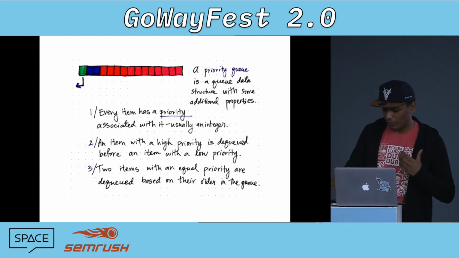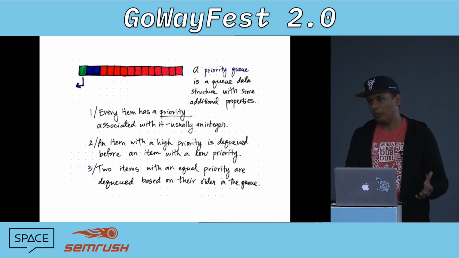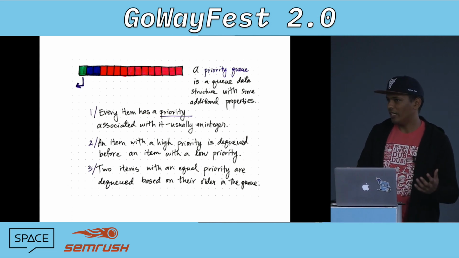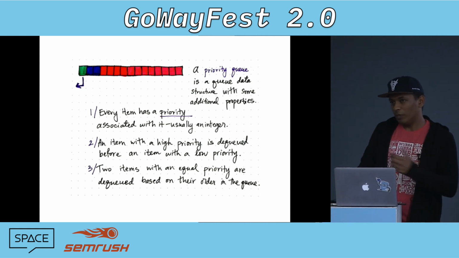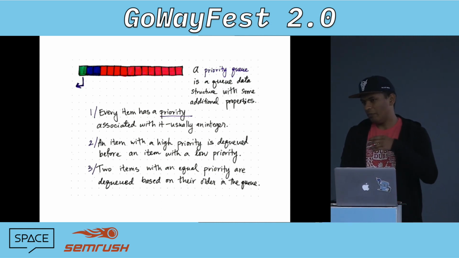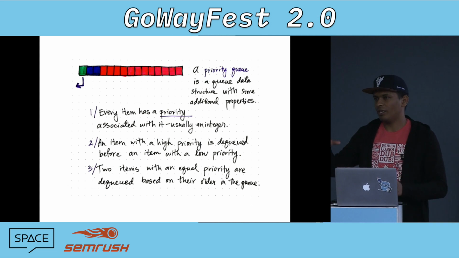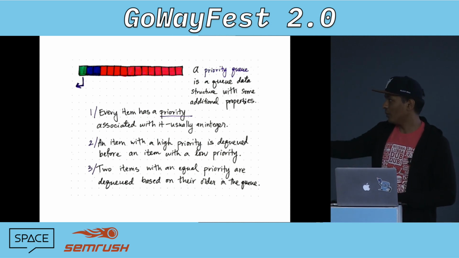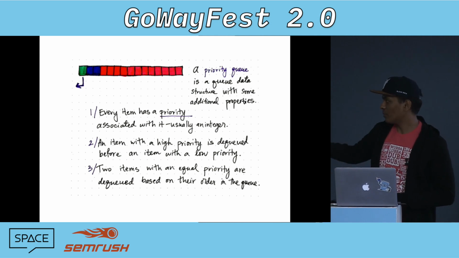A priority queue is different from a queue in the sense that everything you put inside the priority queue has a priority attached to itself. So let's say you put in 11, 7, 9. You can put them inside in any order. And when you take it out, the first thing that will come out will be 11 because it has the highest priority. You can put in anything you want, and when you take it out, it will always be the one with the largest priority.